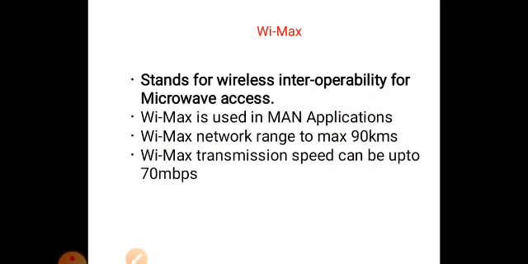So the WiMAX transmission speed can be up to 70 megabits per second. Now this speed is increased. Nowadays you can have more than 100.